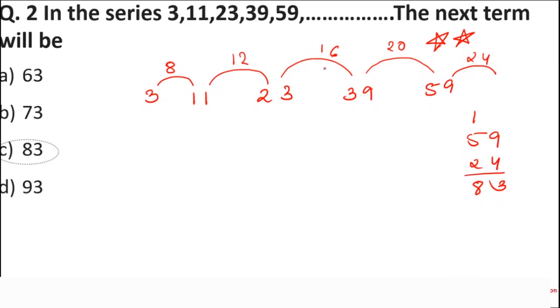Very simple question. What did I do? I just found out the relationship between the consecutive terms, and if there was no relation between the consecutive terms, I would have jumped to the next term. Simple question. C is the answer, 83.